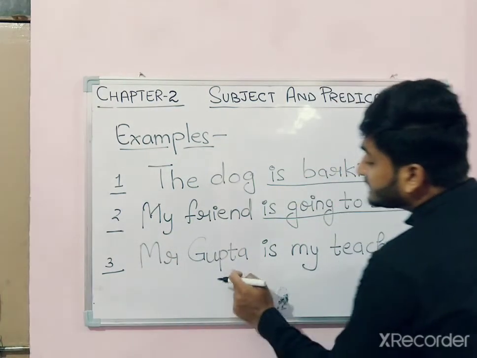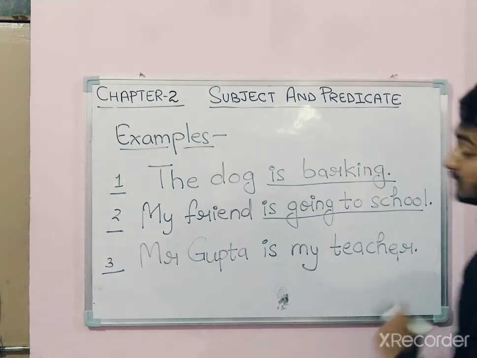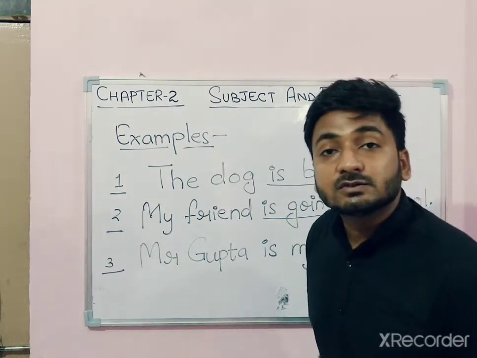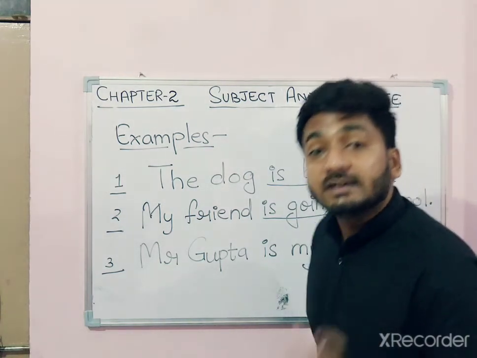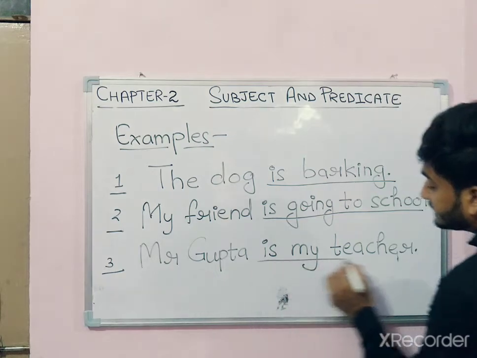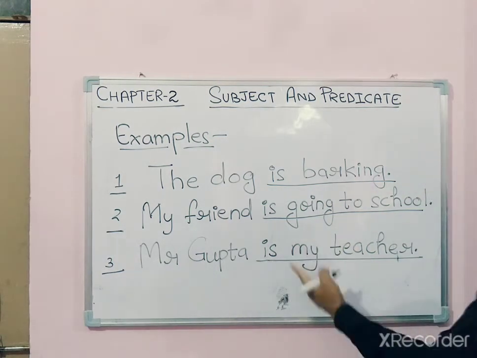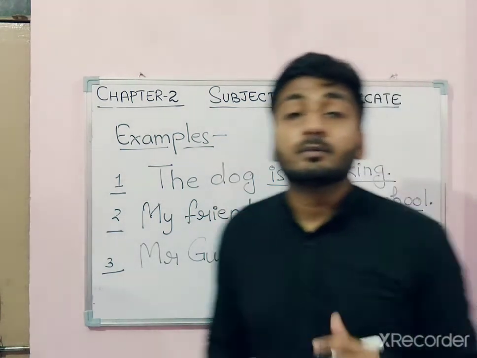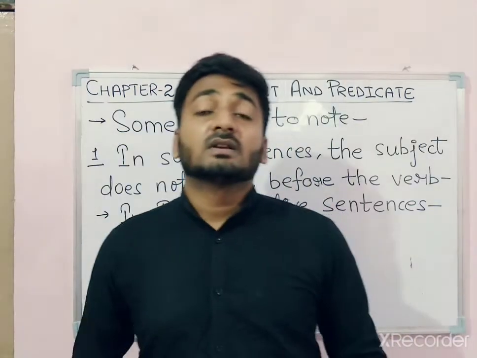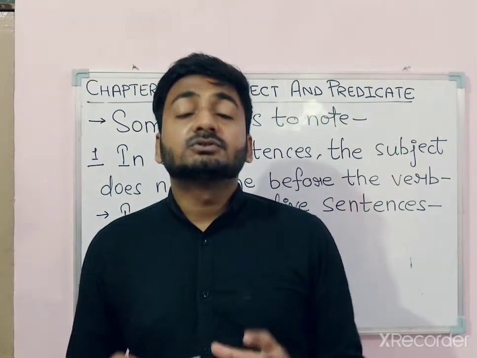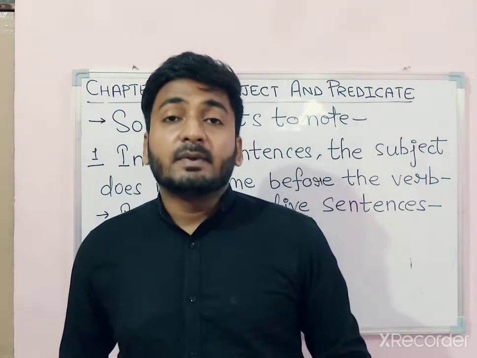Number 3, Mr. Gupta is my teacher. Who is Mr. Gupta? What is Mr. Gupta? Mr. Gupta is a teacher. Is my teacher is the predicate. Got it? Some points we should always remember.